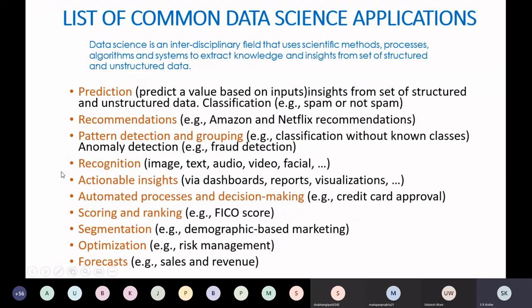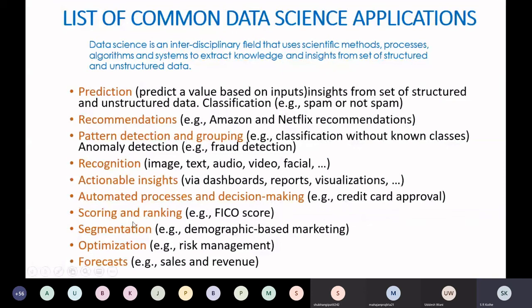Then actionable insights, that is via dashboards, reports and visualizations. A lot of data is recorded every day and that is used for this purpose. We have automated processes and decision making. Just now I told you, in banking and finance, the credit card approval process has been automated nowadays for most of the banks.